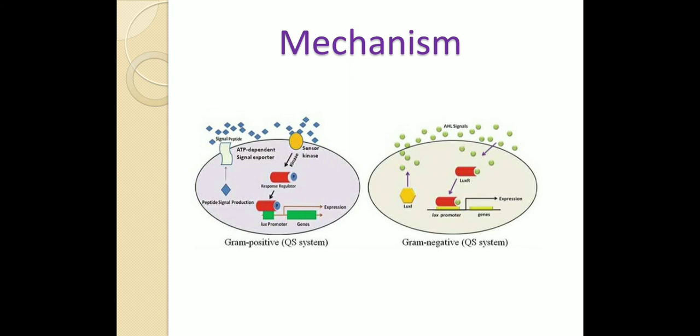But in gram negative bacteria, they produce N-acyl homoserine lactones as their signaling molecules, and they usually do not need the two component system. They directly bind to the transcription factors and regulate gene expression. So this is the mechanism of how bacteria use quorum sensing.